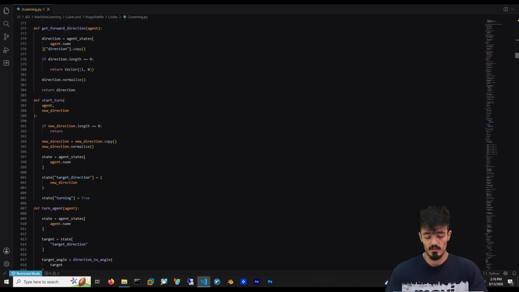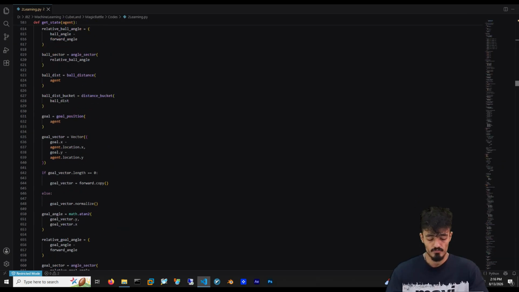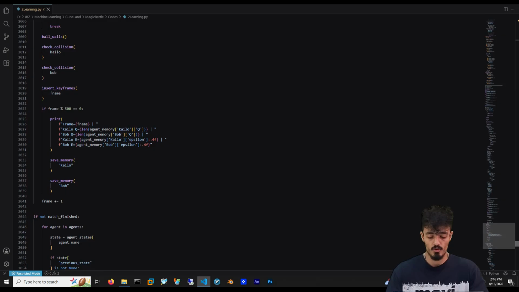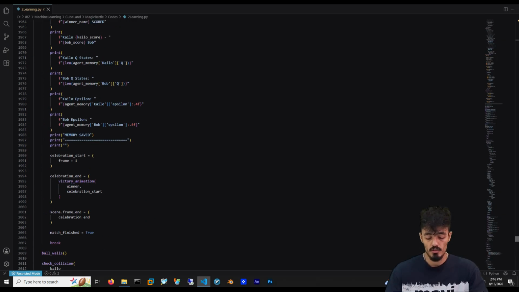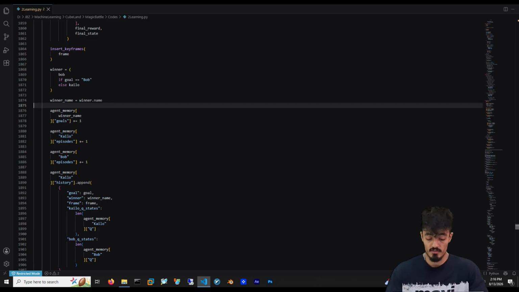This creates an actual goal line. If the ball crosses Kailo's goal line within the defined Y range, Bob scores. And if the ball crosses Bob's goal line within its Y range, Kailo scores.